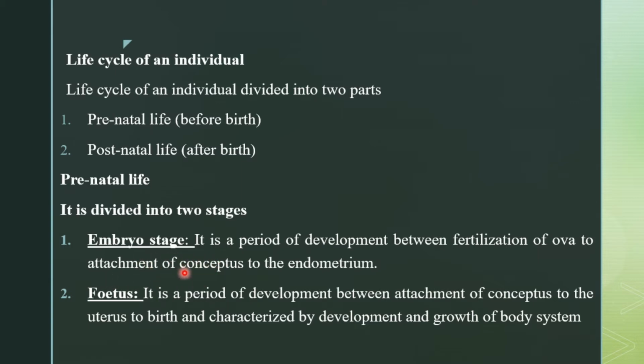There will be attachment of the conceptus to the endometrium wall, which is the innermost layer of the uterine wall. Fetus is a term, or fetal life or fetal period is the starting of the 9th week till birth. It is a period of development between attachment of the conceptus to the uterus to birth and characterized by development and growth of the body systems.